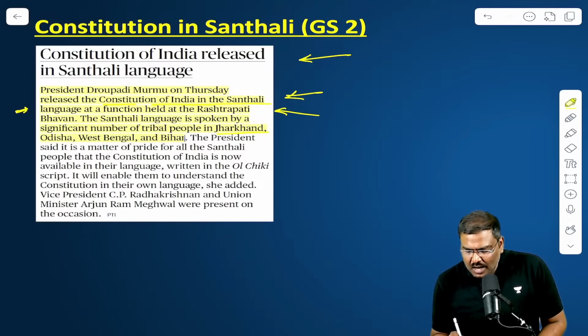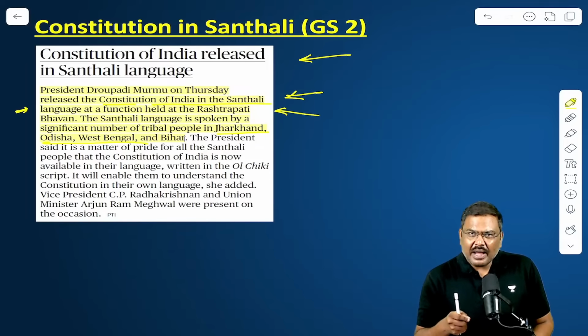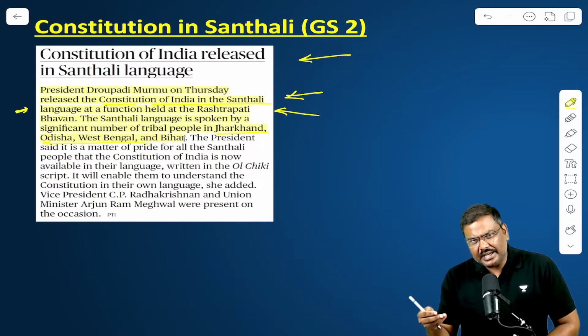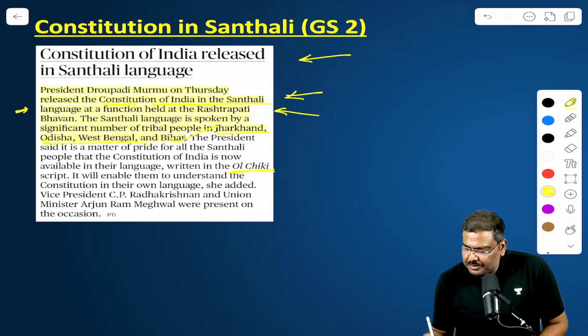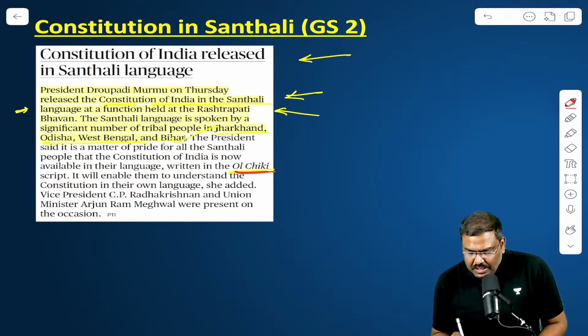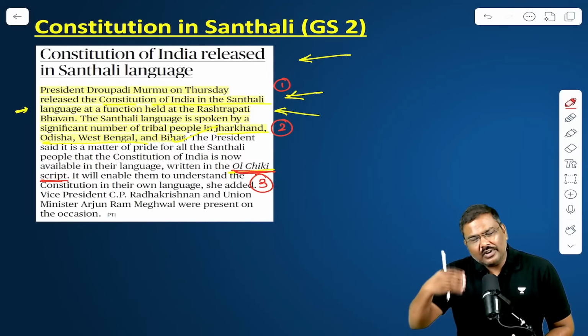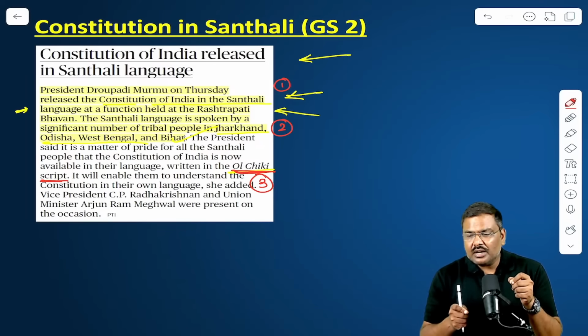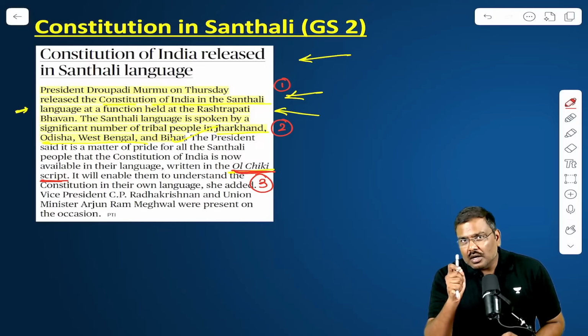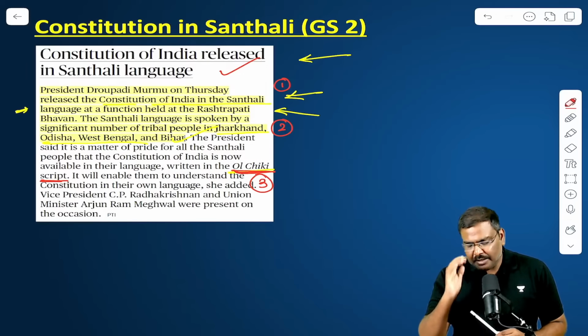In addition to this, the article simply says the language is spoken by a lot of tribals residing in the four states: Odisha, West Bengal, Bihar, and Jharkhand. This is the second point of information. There is also one more point of information. The Santhali language is written in the Old Chiki script. These are the three points: 1, 2, and 3. A lot of you who are reading on your own will look at only these three points. But I feel a lot of important points associated with this article were omitted, were not given in The Hindu newspaper. Let me prove it to you.